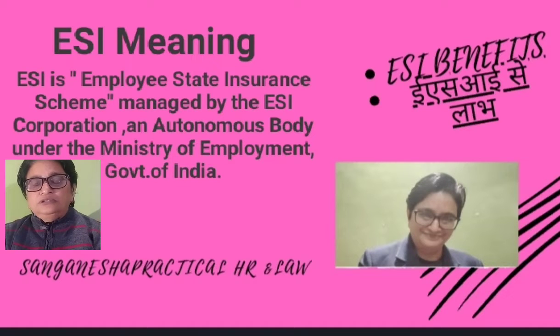This is the first act which was drafted and implemented with a view to provide social security to the workers who used to work in the organized sector. After freedom, it was the very first act implemented to safeguard the interests of the workers who were working in the organized private sector.